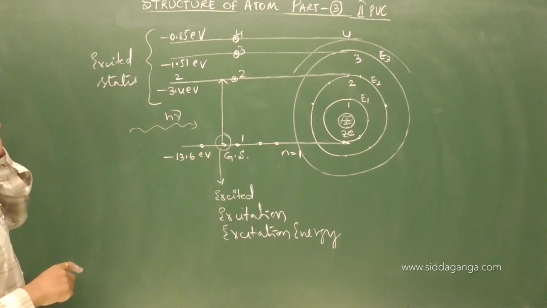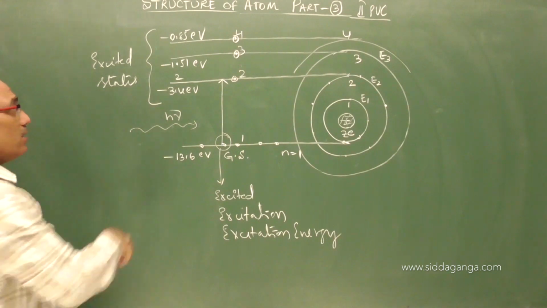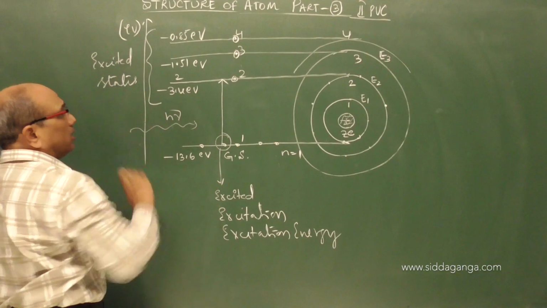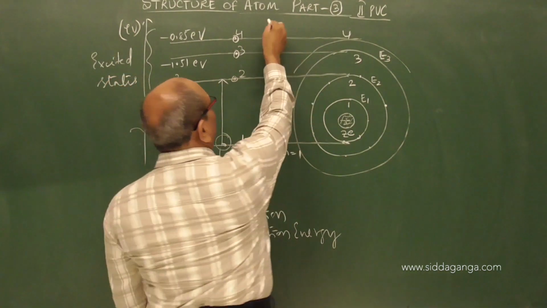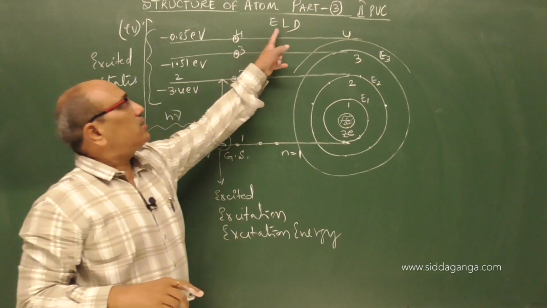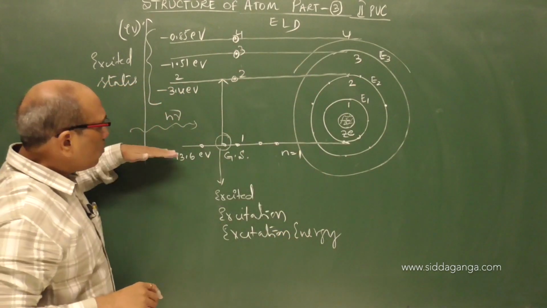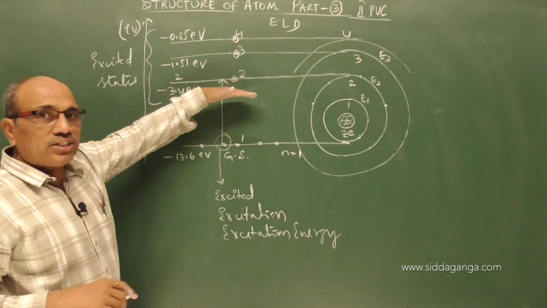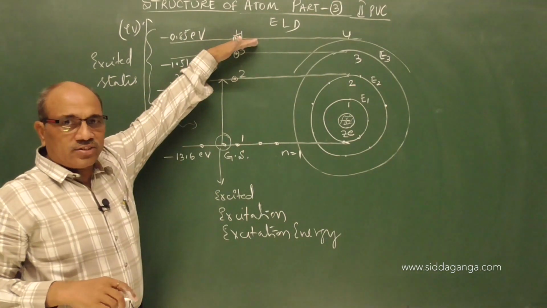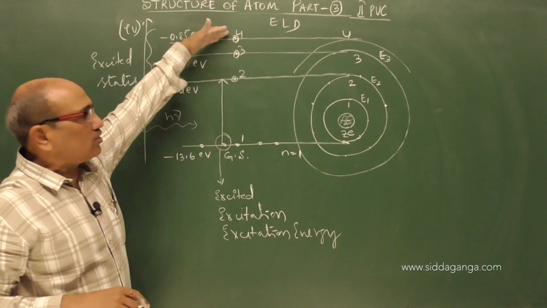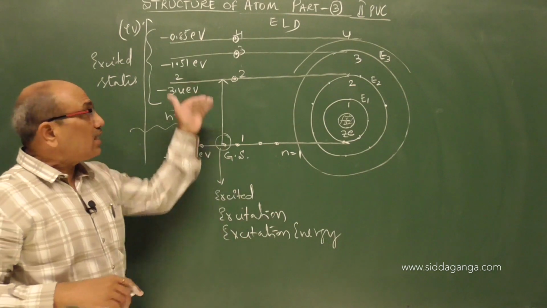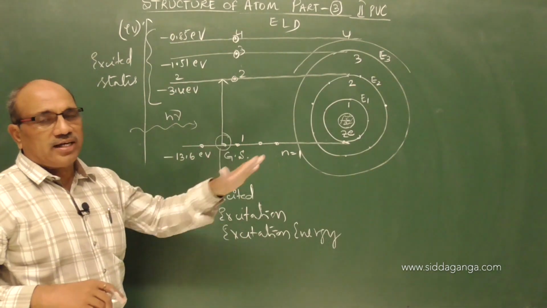These are all called excited states. And this diagram, what I am showing against energy in electron volt, is an energy level diagram. The lowest horizontal lines represent the energies of different orbits: orbit number 1, orbit number 2, 3, 4, energies in which we can see the electrons. And vertical lines correspond to transitions, giving rise to spectral lines.